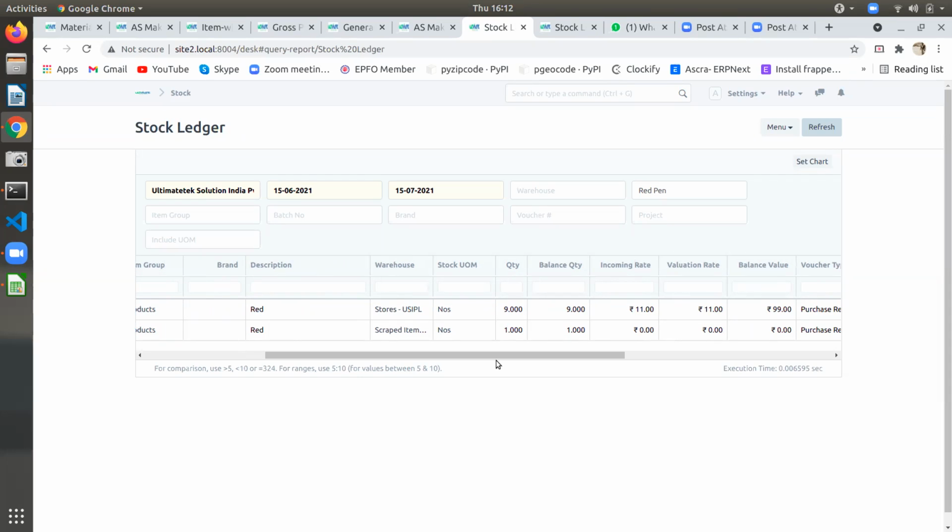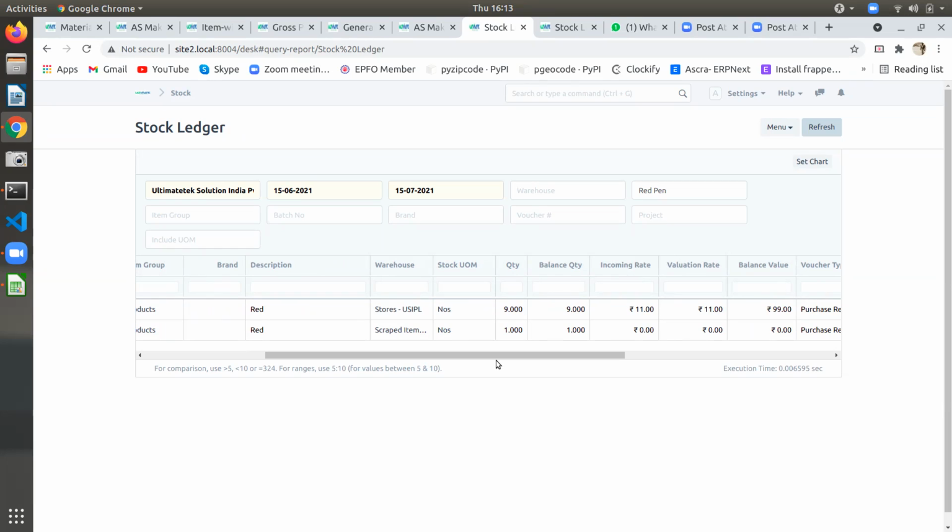That cost. So if you want to remove from here, you have to do some certain transaction. When we remove, if you want to remove that item from the scrap warehouse, you need to perform some transaction, like you have to transfer to some other warehouse, or you need to sell to somebody, like that. We cannot throw it out.